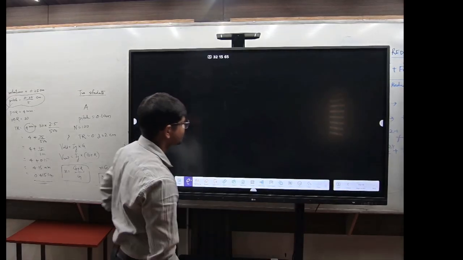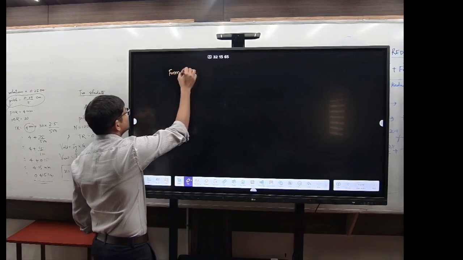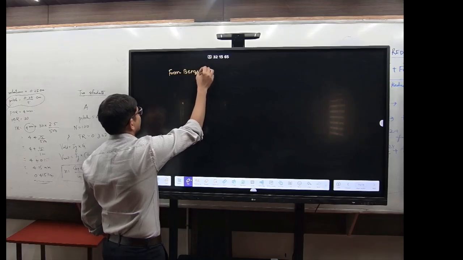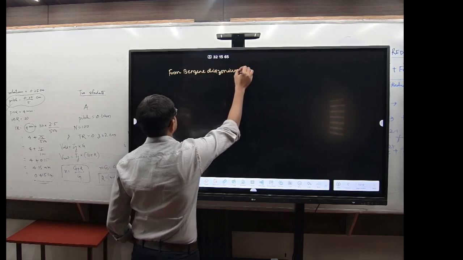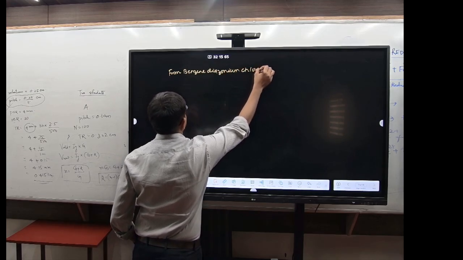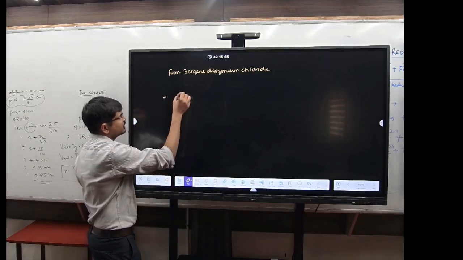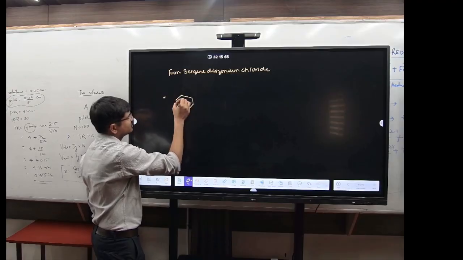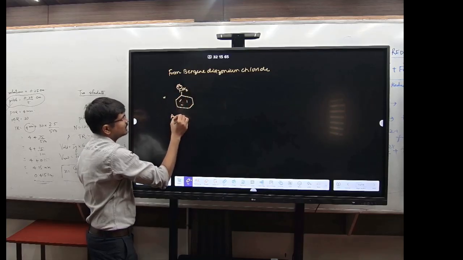Now coming to this one, from benzene diazonium chloride. See here, the preparation of benzene diazonium chloride. First, suppose you have aniline. This compound is known as aniline.